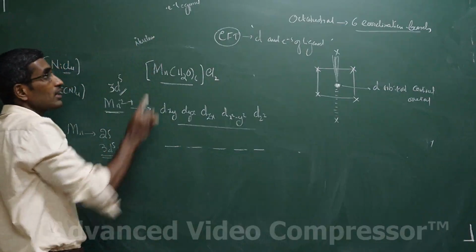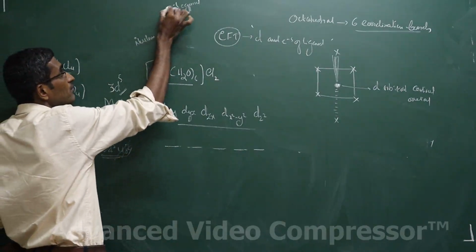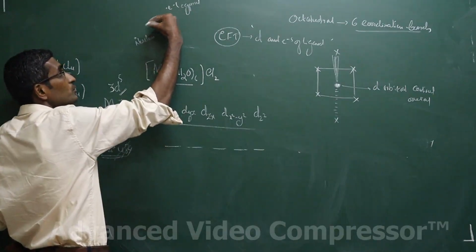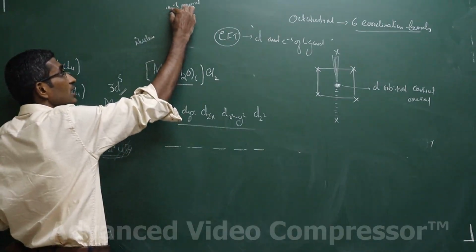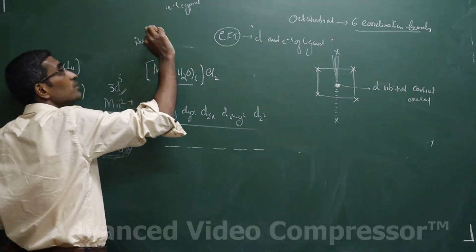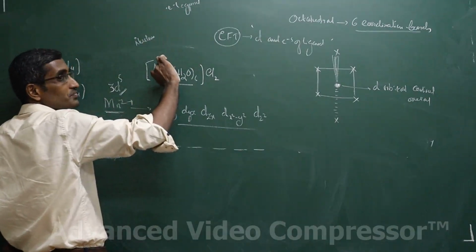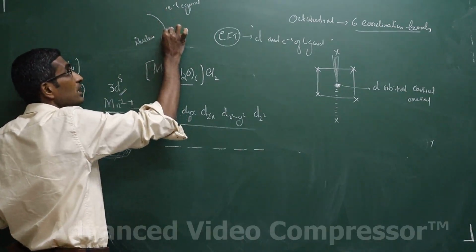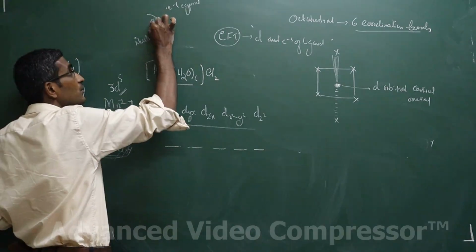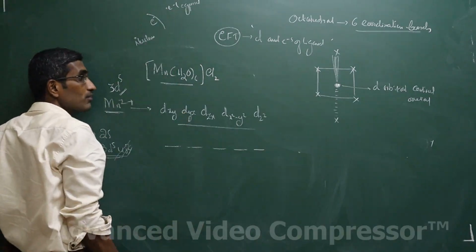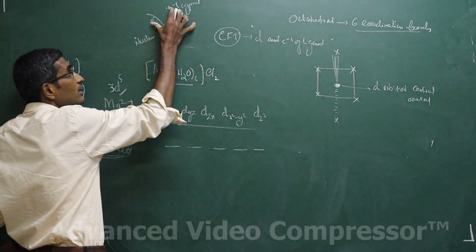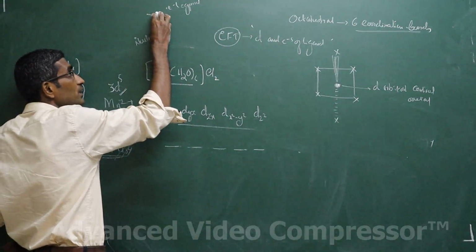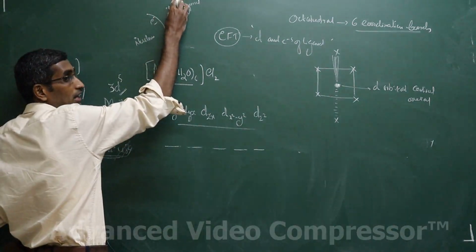But when the ligand comes closer to the central metal ion, there is attraction between the ligand electrons and the positively charged nucleus, but it will also encounter the electrons of the central metal ion. The electrons present in the d orbitals of the central metal ion start having repulsion with the ligand electrons.